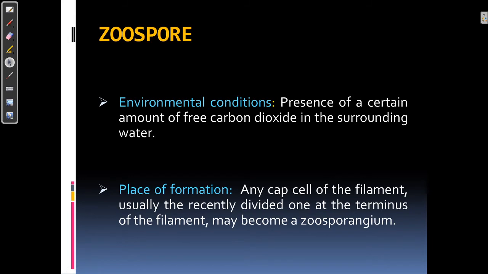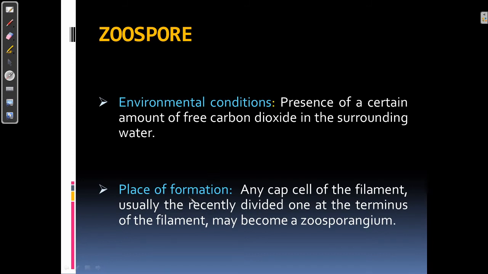Firstly, zoospores. The environmental condition required for the development of zoospores is the presence of a certain amount of carbon dioxide in the surrounding medium.